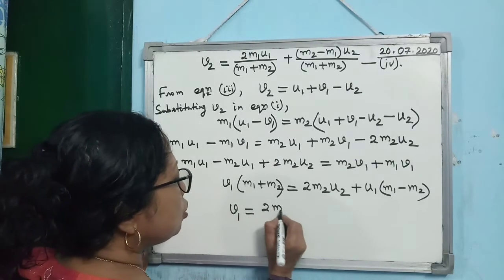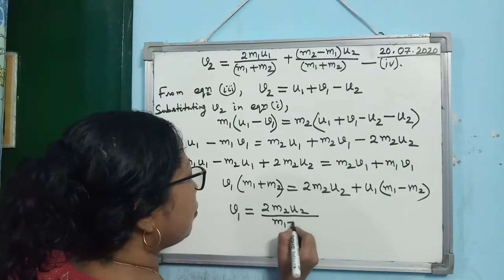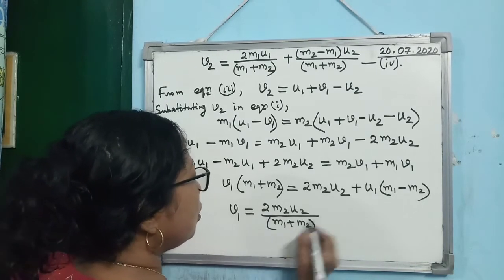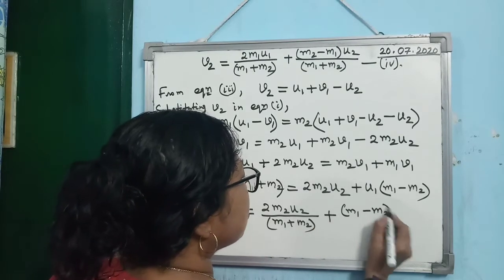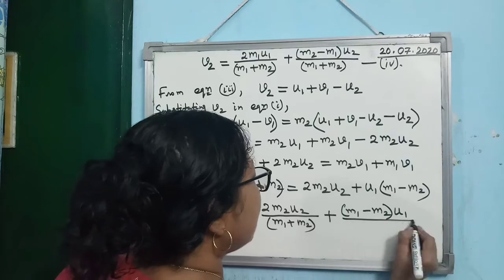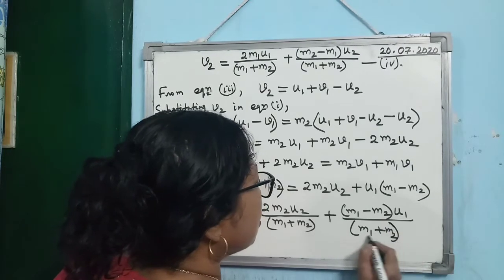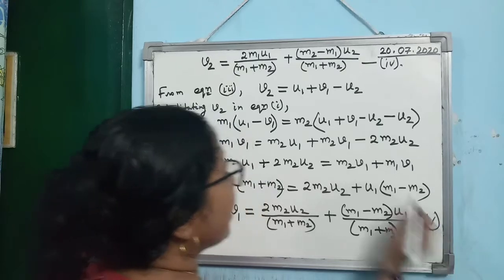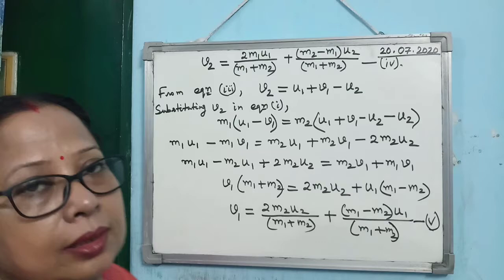V1 is 2 M2 U2 divided by M1 plus M2, then plus M1 minus M2 into U1 divided by M1 plus M2. So these are the two expressions for the velocities after the collision.